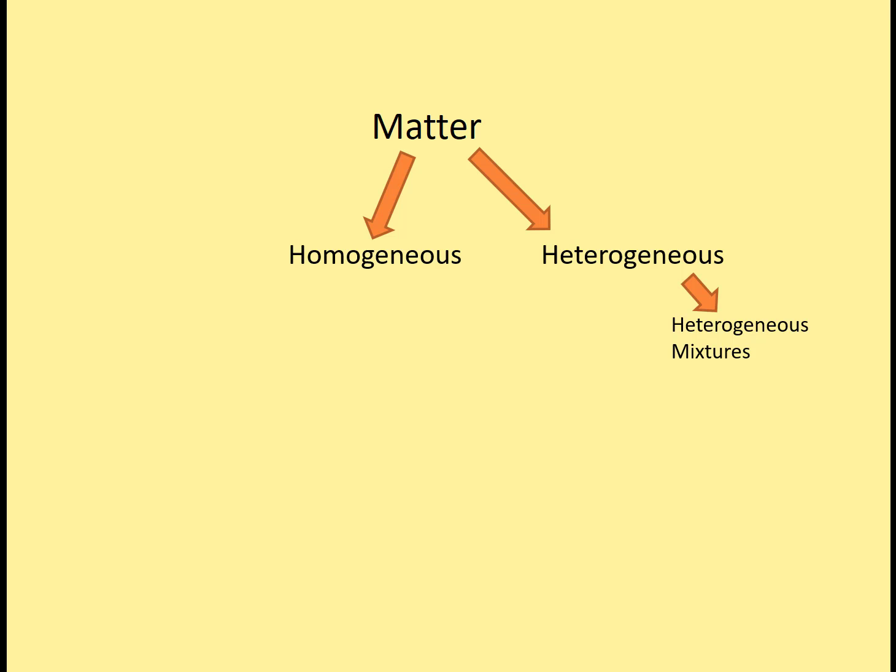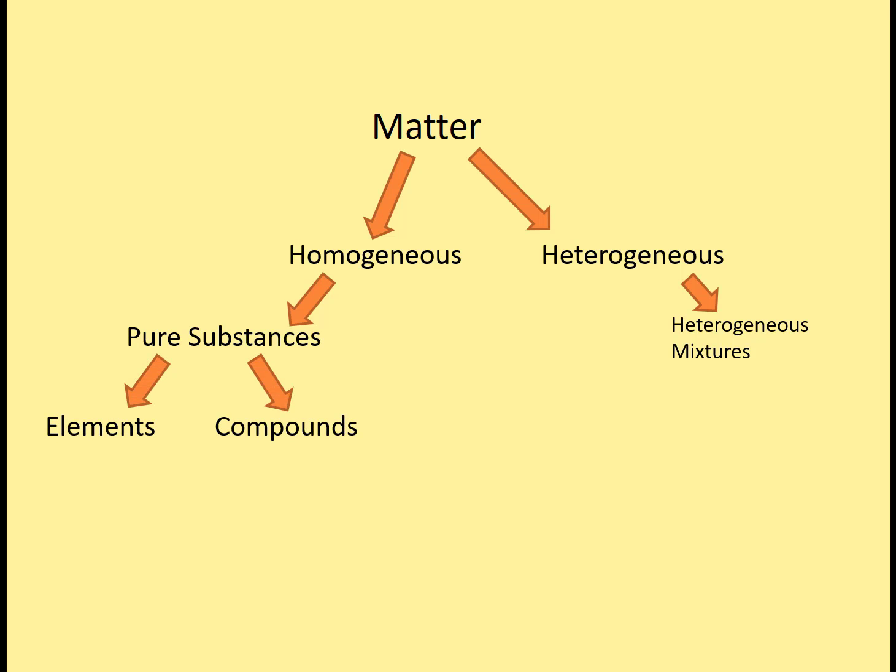A good example of this would be paint. So paint, it looks like it's mixed, but if you let it sit for a long time, you're going to get different layers. The larger molecules are going to sink to the bottom, the lighter molecules are going to float to the top, and you can get it back to being mixed more evenly, but again, over time it will separate itself out. Homogeneous mixtures can be split up into pure substances, which are elements and compounds.